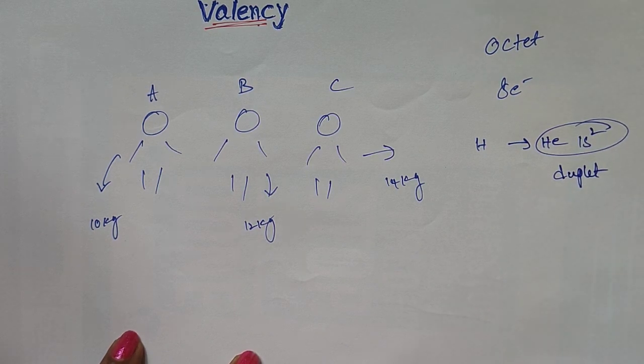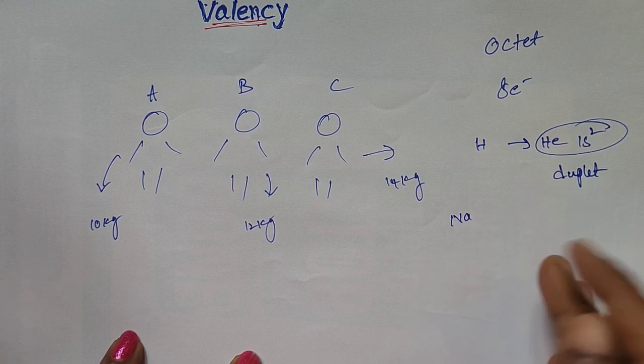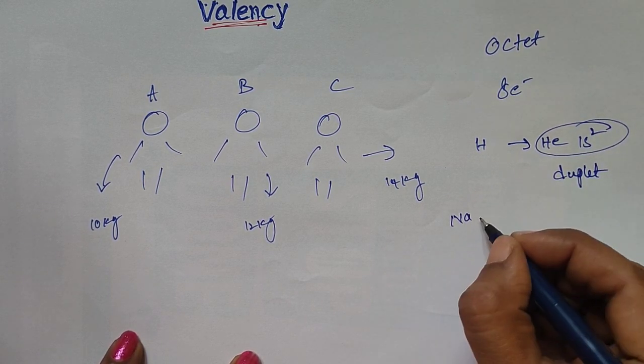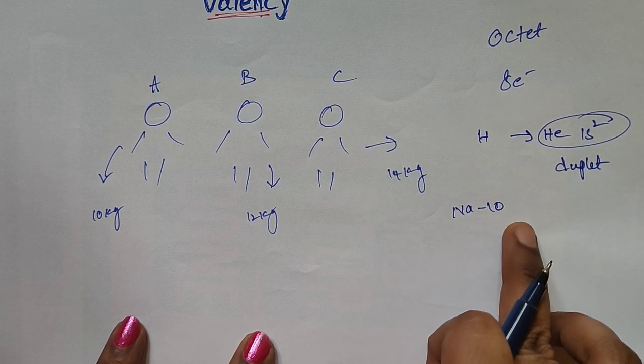In the case of sodium, what is the atomic number of sodium? Are you able to understand, students? See here, the atomic number of sodium is 11, not 10.